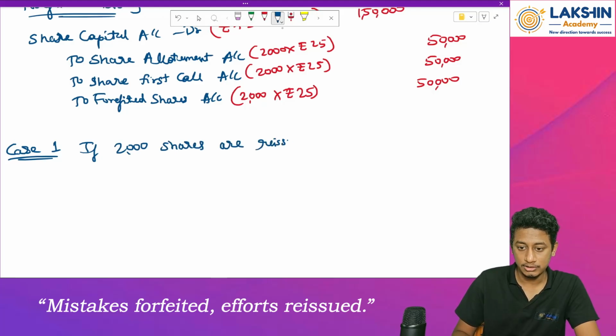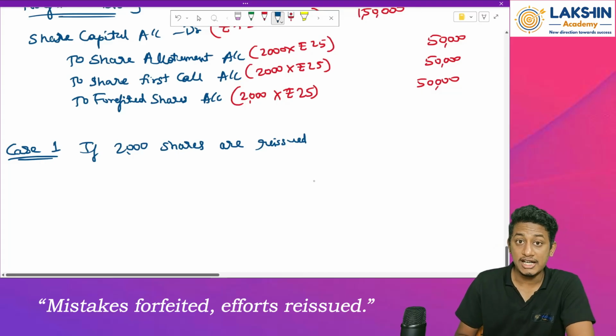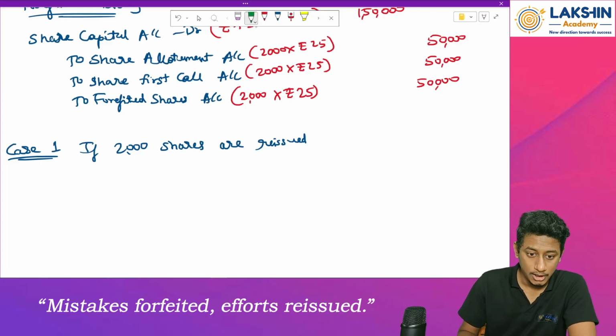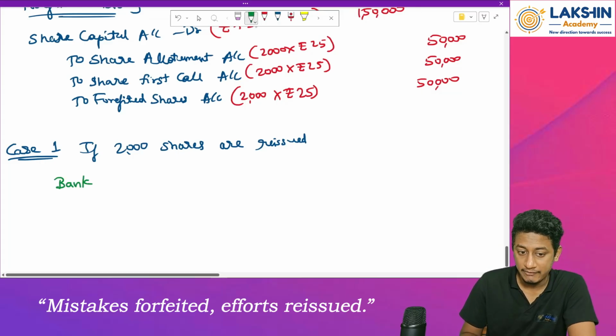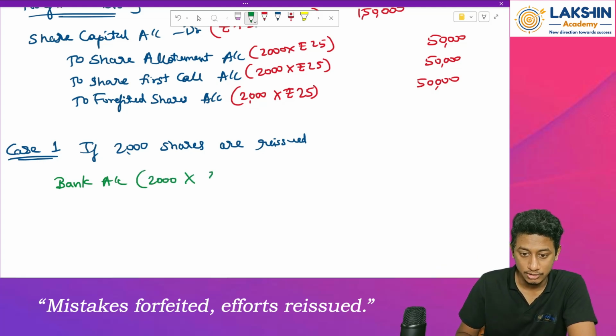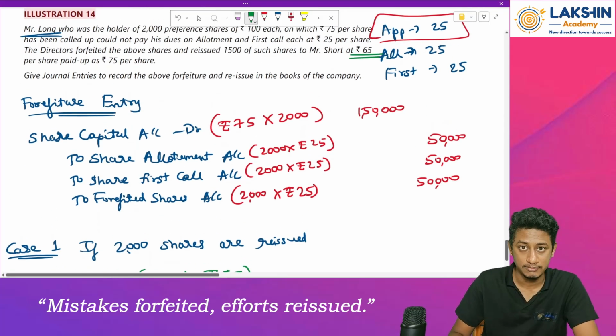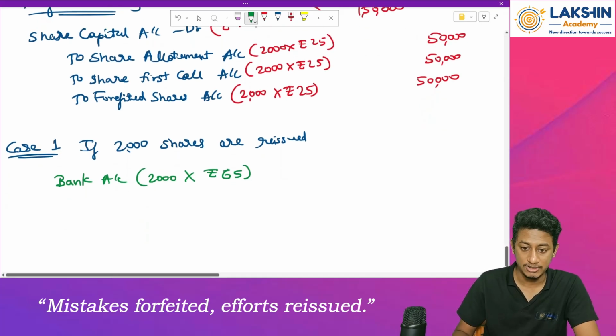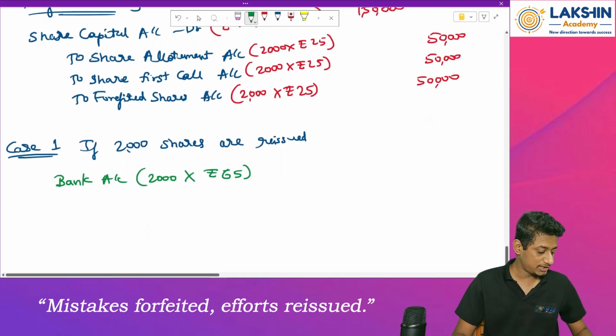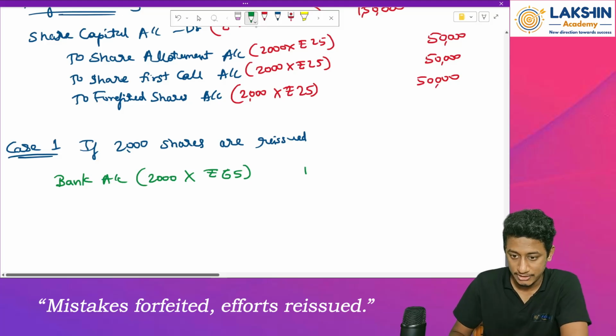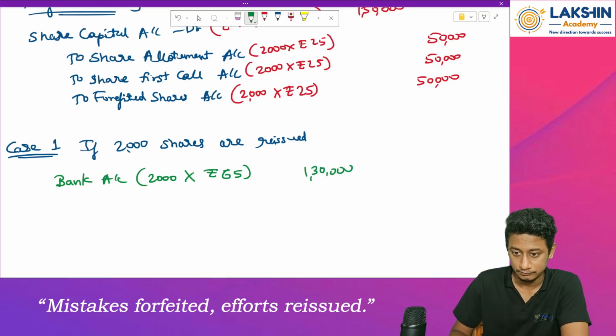So now the journal entry will be what? I am receiving the money. Whenever I reissue the shares, I will receive the money from someone. How much will I receive? On 2000 shares, rupees 65 per share. As per the question, it has been reissued at 65 rupees, so I will receive 65 rupees. How much will that be? 2000 into rupees 65 equals rupees 1 lakh 30,000.